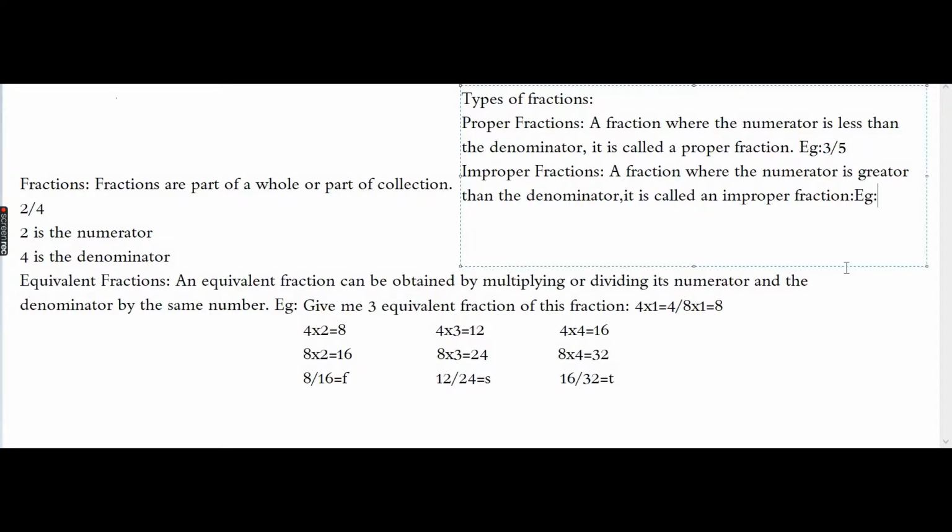When the numerator is greater than the denominator, it is called an improper fraction. So let us see the example. The example is 5 by 3. So 5 by 3 is an improper fraction. I hope the concept is clear.